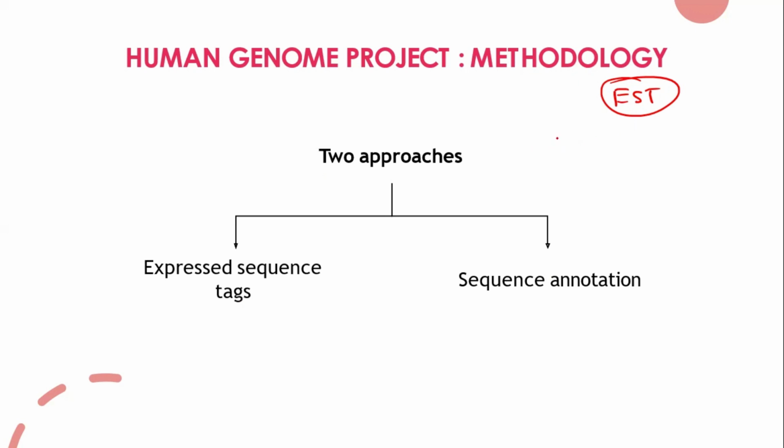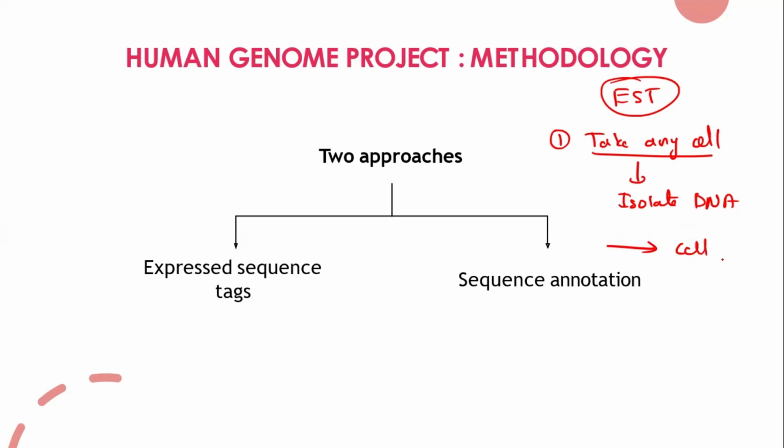Yeah, first we need to take any cell, and from that we need to isolate the DNA. Actually, what we do is, let's take any cell. Will this cell create all the genes in a single go?